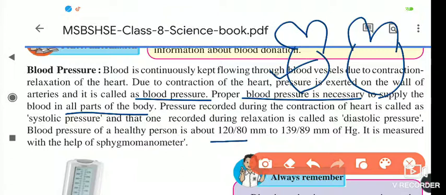This is called systolic pressure, and the pressure recorded during relaxation, when the heart is relaxed and its size is more, is called diastolic pressure. The blood pressure of a healthy person is 120 to 80 mm. Systolic and diastolic pressure is given as 120 to 139 and 80 to 89 mm of Hg.